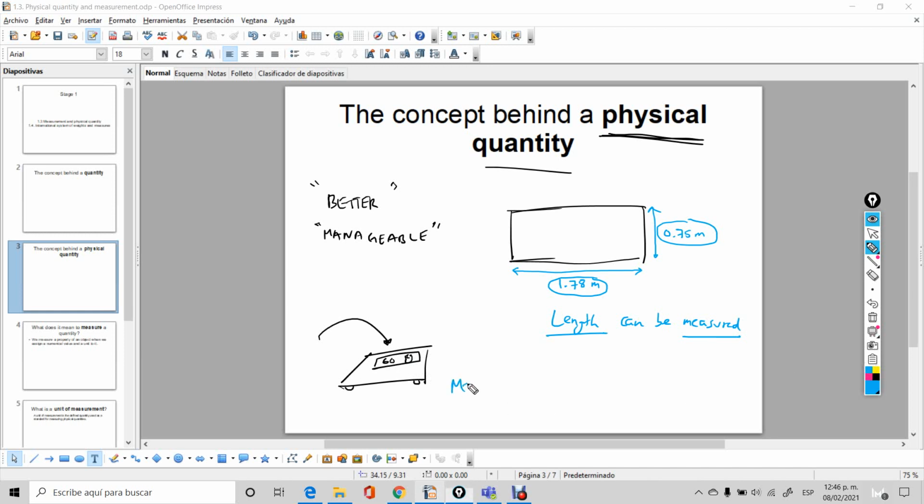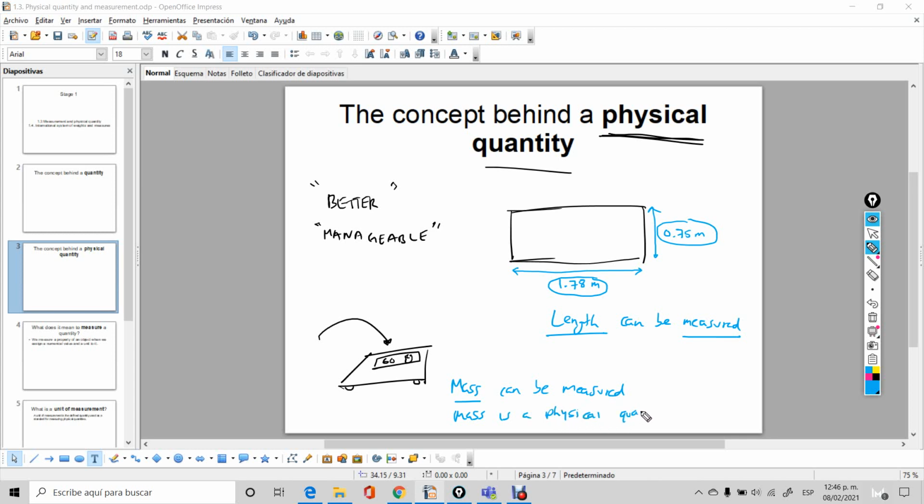So in this case, mass can be measured, the mass of anything actually, and therefore mass is a physical quantity. Mass is a physical quantity.